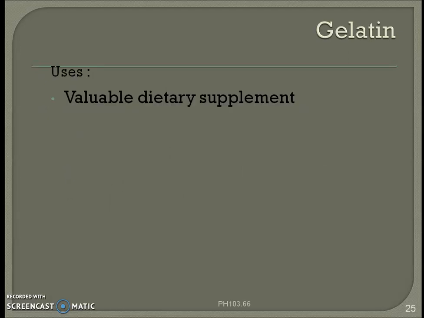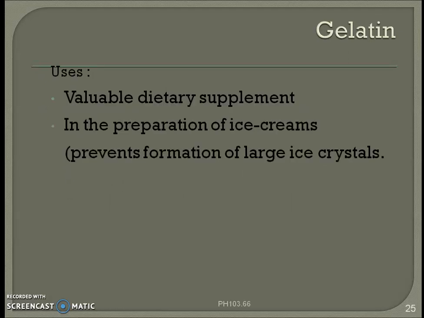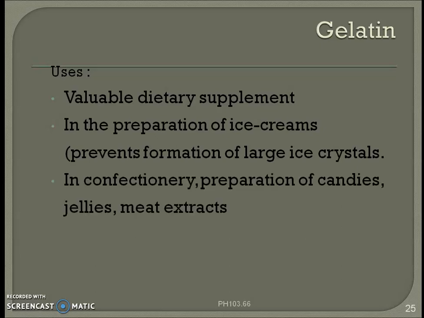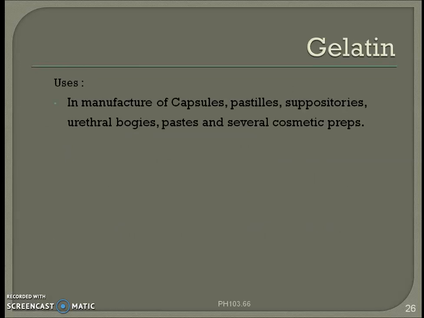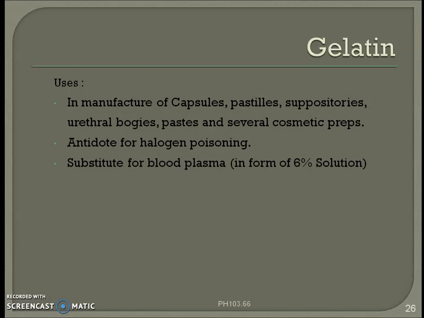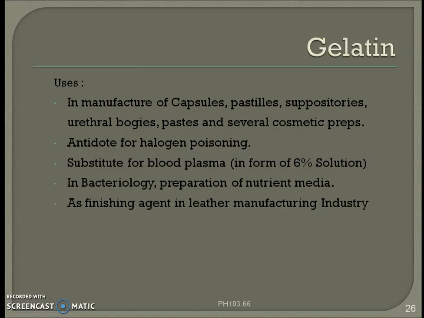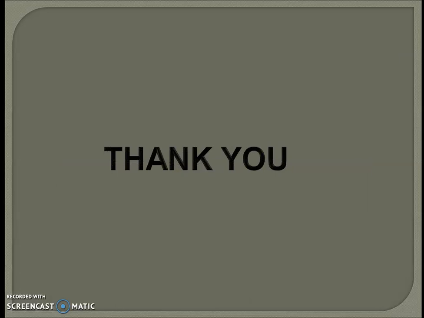Uses of gelatin: valuable dietary supplement, in preparation of ice cream it prevents the formation of large ice crystals. In confectionery, preparation of candies, jellies, meat and extracts, as a thickener in jams, jellies, salads, etc. It is also used in manufacturing of capsule, pastille, suppository, urethral bougies, pastes, and several cosmetic preparations. It is acting as antidote for halogen poisoning, substitute for blood plasma in form of 6% solution, in bacteriology preparation of nutrient media, as a finishing agent in leather manufacturing industry.